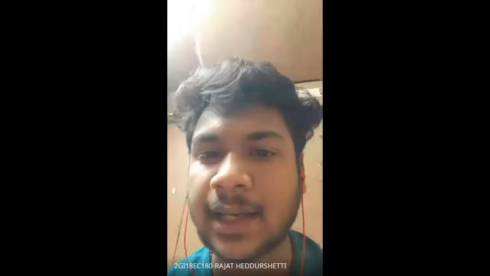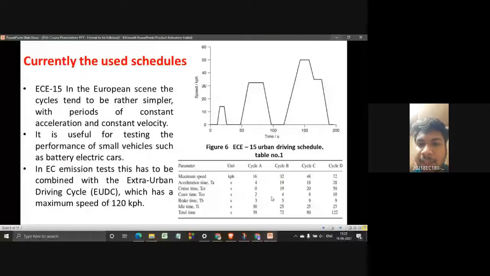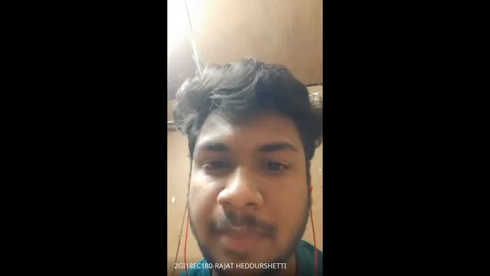Figure 5 shows the SAE J227A cycle, which has different time intervals. TA represents the acceleration time, TCR represents cruise time, TCO stands for coast time, TB stands for brake time, TI stands for idle time.